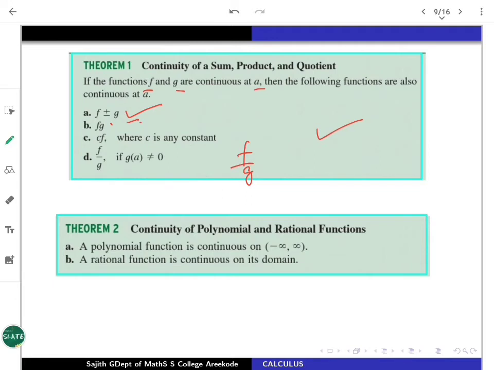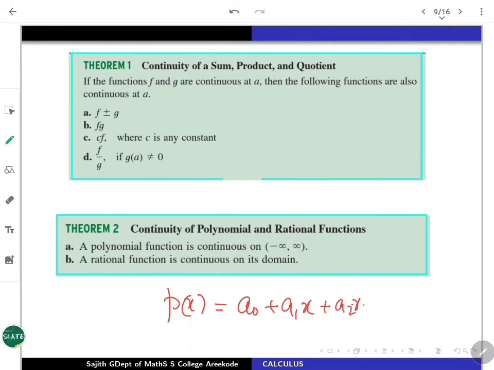These kinds of theorems are really helpful in working out problems and in understanding in general. With two similar functions, you can add them, multiply them, even divide them, and do so many things like that. In fact, as we have done before, polynomial functions are good examples of continuous functions. Any polynomial function in general is a0 plus a1 x plus a2 x squared and so on up to an x raised to n.